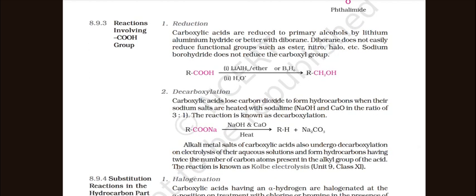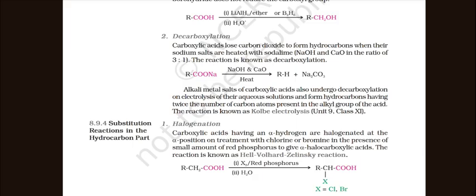Reactions involving the COOH group: reduction. Carboxylic acids are reduced to primary alcohols by lithium aluminum hydride or, better, with diborane. Diborane does not easily reduce functional groups such as ester, nitro, halo, etc. Sodium borohydride does not reduce the carboxylic group.